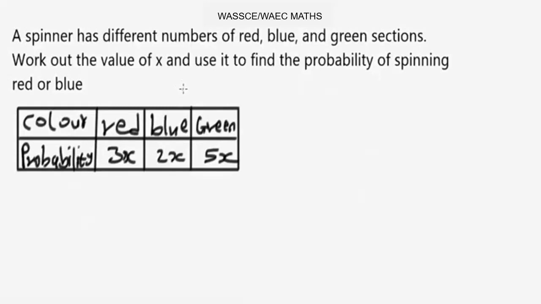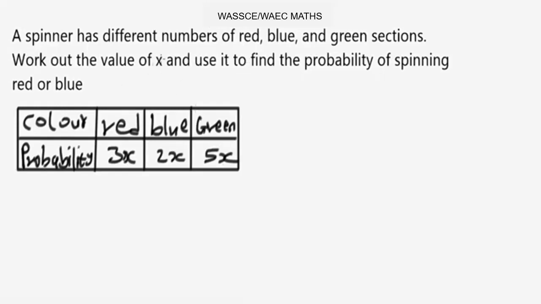Now, explaining probabilities that add up to 1. Before we solve this question, let's look at some basic facts about it. If only one possible result can happen at a time, then the probabilities of all the results add up to 1. Okay? The second fact is that something must either happen or not happen, so only one of these can happen at a time.